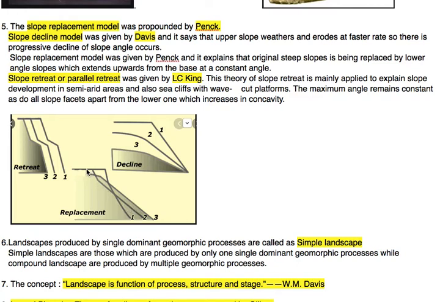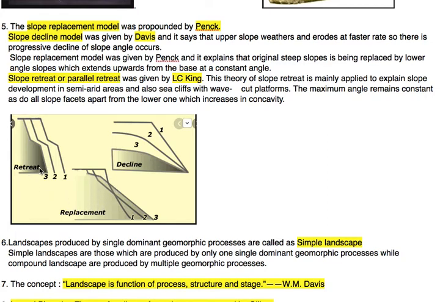And similarly in the third instance the slope is also displaced from its place. So it is replacement, meaning slope 1 is replaced by the second and slope 2 is replaced by the third. It is not declining like the Davis model. So the slope replacement model is given by Penck.